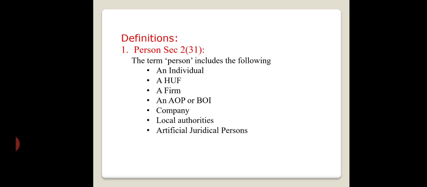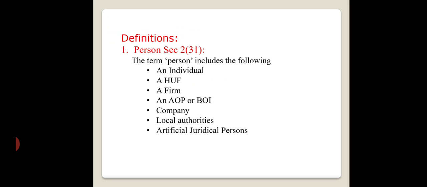Then a firm. It may be the partnership firm. A firm is nothing but a partnership firm, which is defined as per the Indian Partnership Act. You know very well, a firm is a group of persons who have agreed to carry on business by all or any of them acting for all. That should be called the partner.